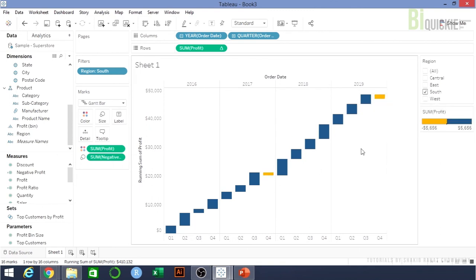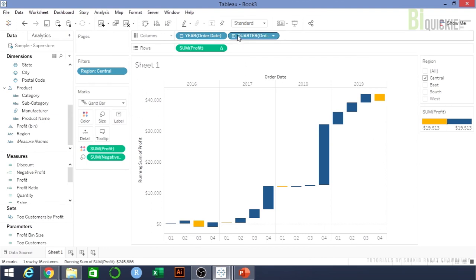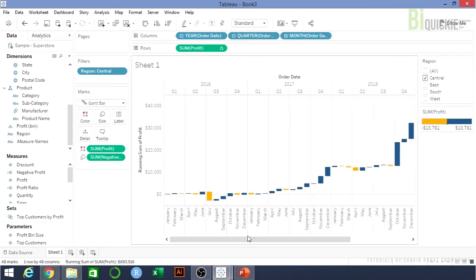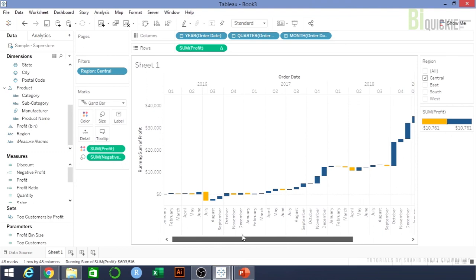And one important thing is you can even break down the chart into more parts. Like if I want to break it down to months, just click onto that and we will be able to see the profits distribution based on the months. So that's all.